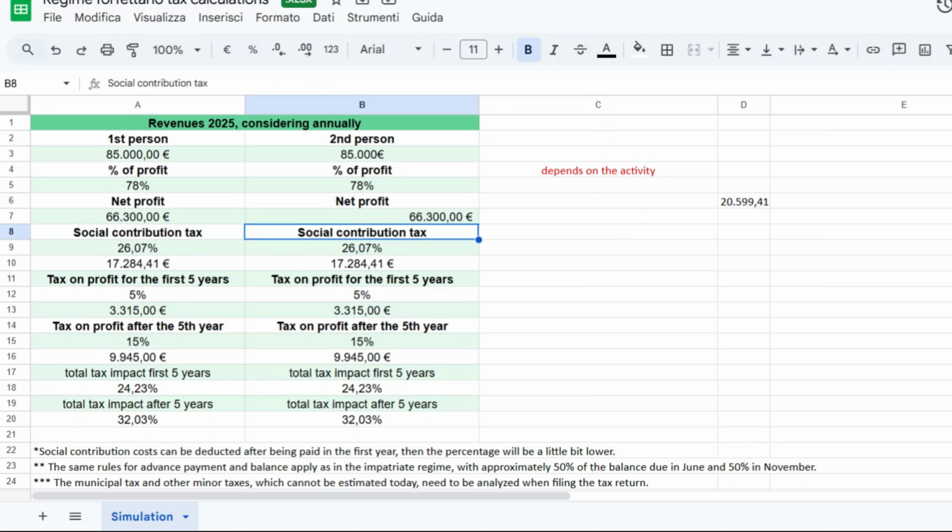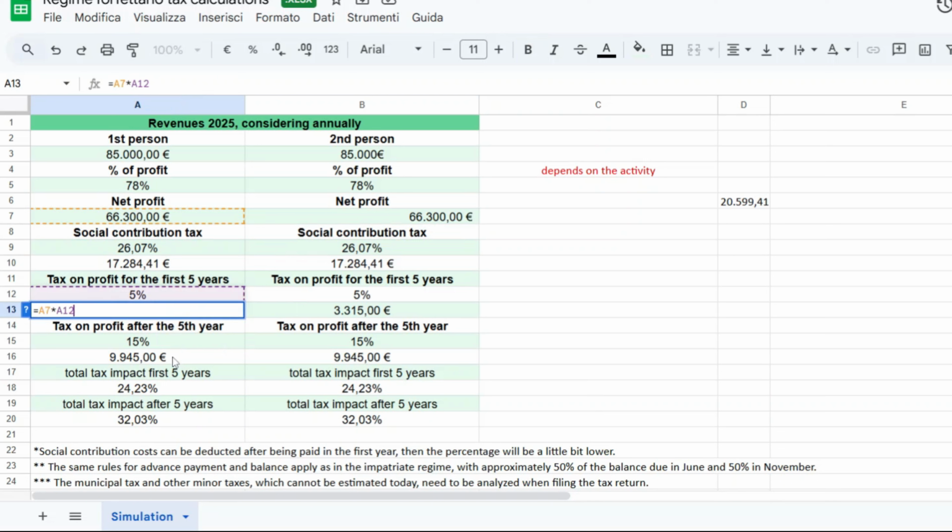On top of that, we have to calculate the famous social contribution and the tax on profit, which is 5% for the first 5 years. So, as you see, here I calculated 5% multiplied by the net profit. And here I calculated this.